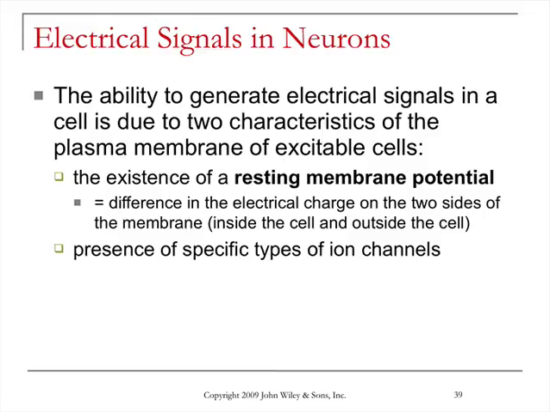The second feature of the plasma membrane of excitable cells that gives those cells the ability to generate an electrical signal is the presence of specific types of ion channels. And we'll take a look at those types of ion channels in just a second.